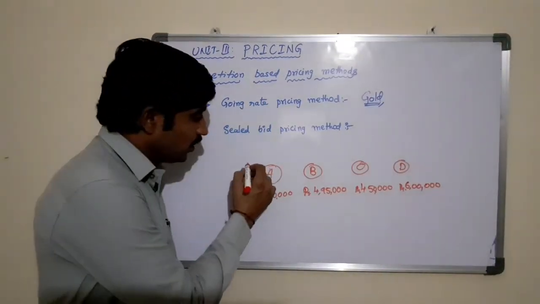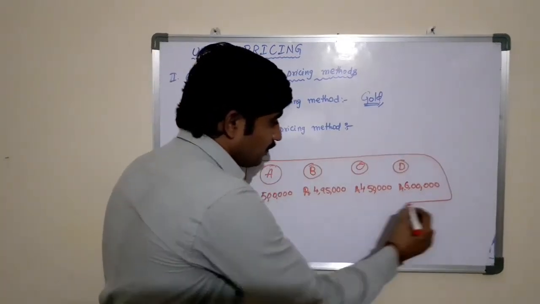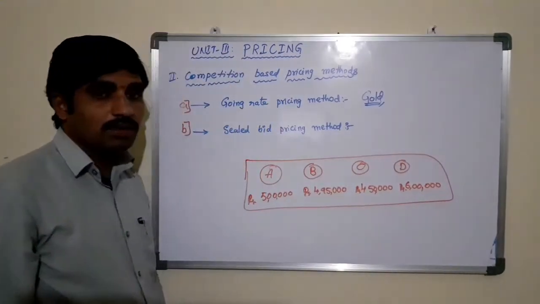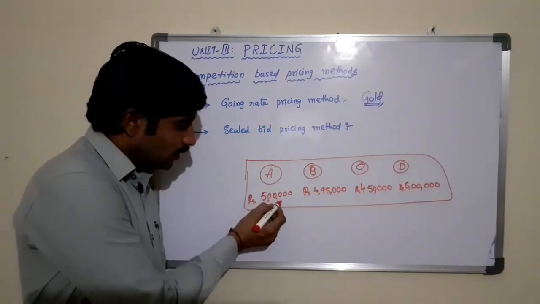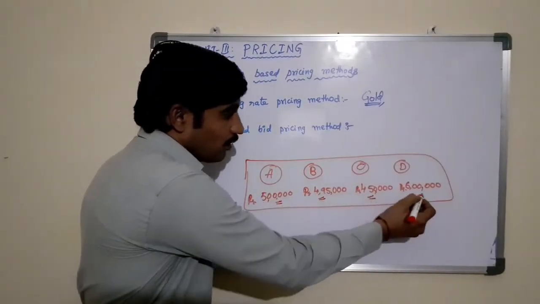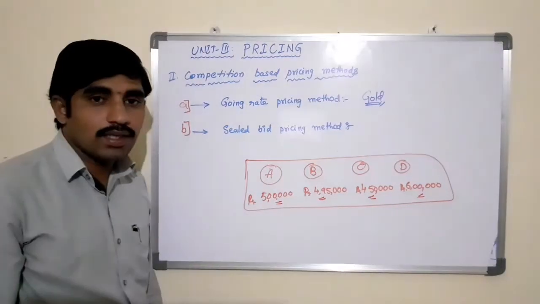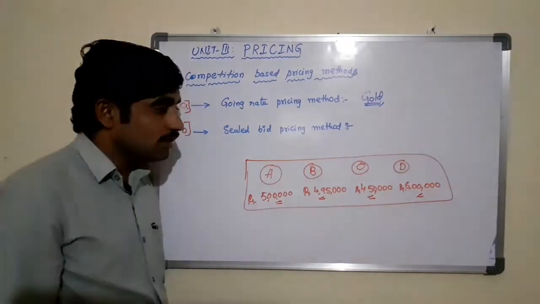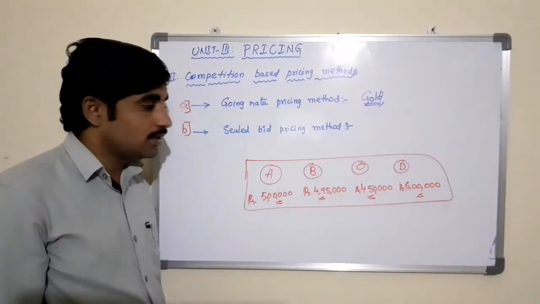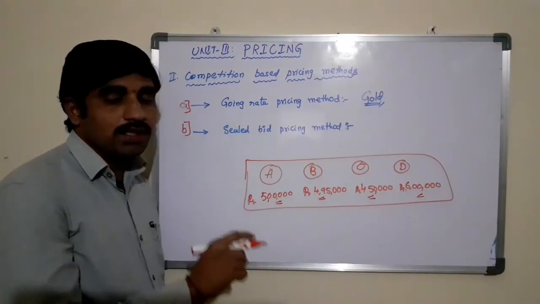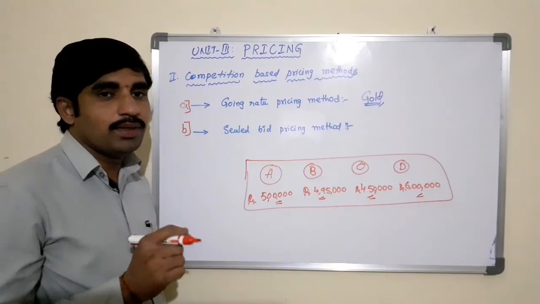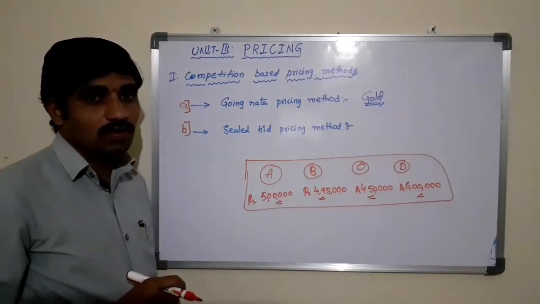On the scheduled date, the covers submitted by these people, with the quotations for the contract, known as tenders, will be opened, and whoever quotes the lowest price for the contract will be awarded that particular contract.